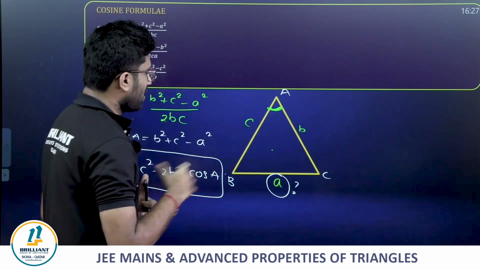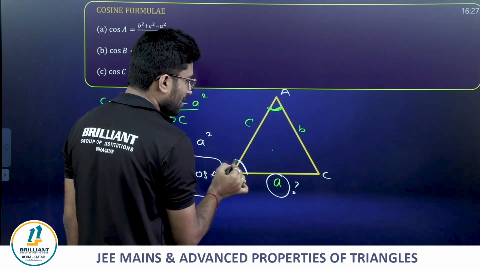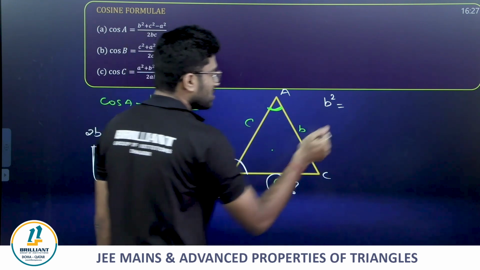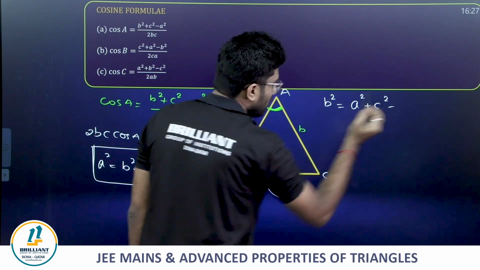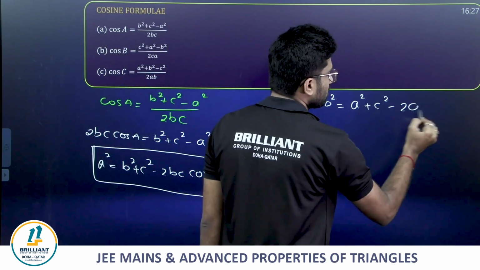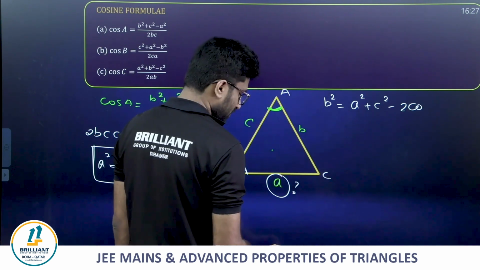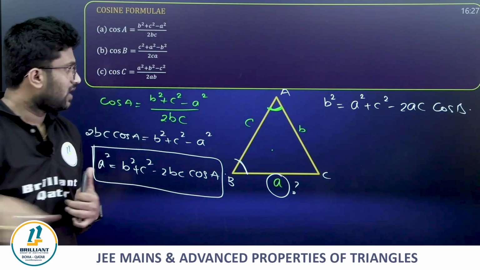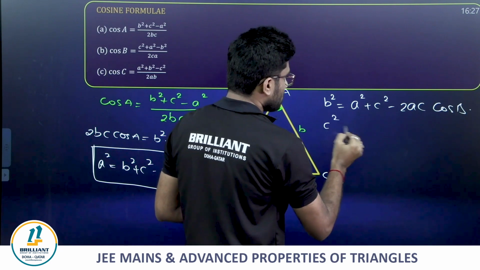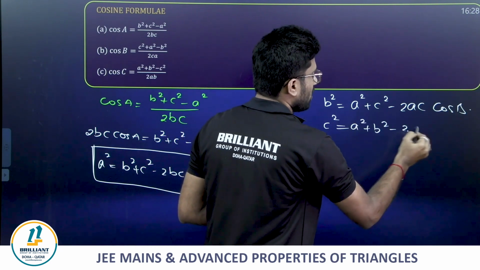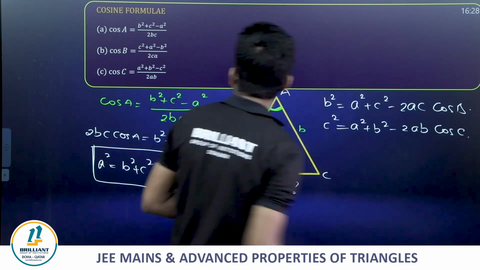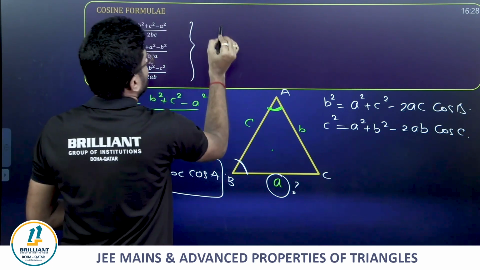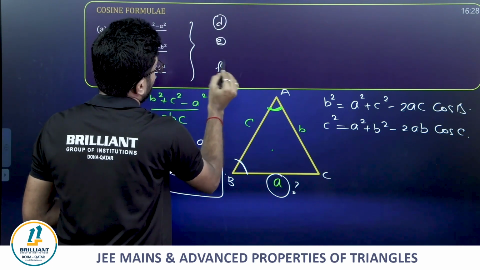Simple thing. Suppose imagine you know a and c and you know angle B, then what do you do in this particular case? b square is equal to the sum of the squares of these two, a square plus c square minus 2ac cos B. That's it. In the same way, c square is equal to a square plus b square minus 2ab cos C. So apart from these three, we also have the other three.